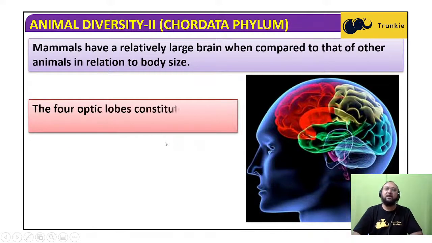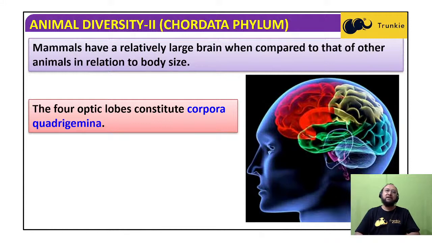Mammals have a relatively large brain compared to other animals in relation to body size. When we compare the ratio of brain size to body size in other animals, we find that the brain is bigger in mammals because intelligence has evolved. Intelligence is greater in mammals as compared to other animals.